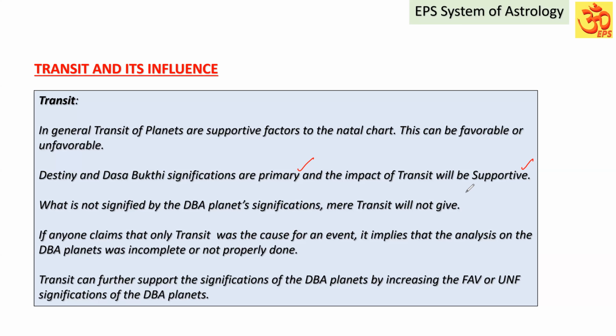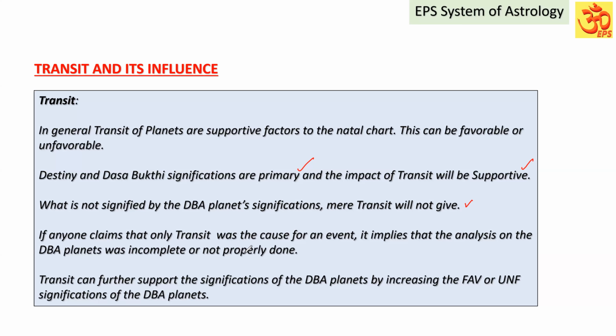The main ruler's signification will be primary and supportive planets will be secondary. Similarly, transit planets' impact also will be secondary, supportive to the dasa, bhukti significations only. What is not signified by the dasa, bhukti, antara planets, mere transit will not give. We have to keep that in mind.